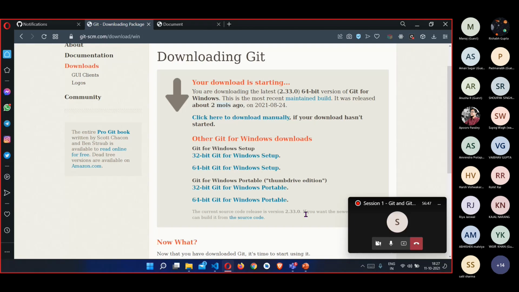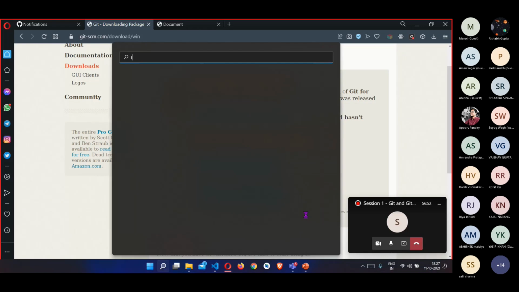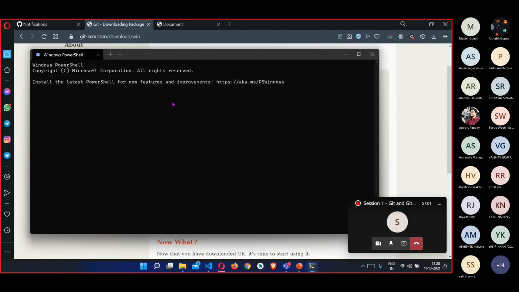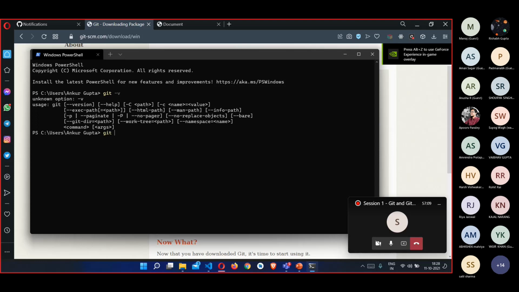Also, if you have any doubts whether Git is installed or not, you can just go to the terminal. That is command prompt in many cases, or Windows terminal, PowerShell, anything is suitable. You can just go to the PowerShell and type git --version.